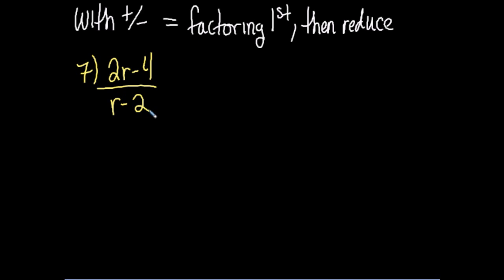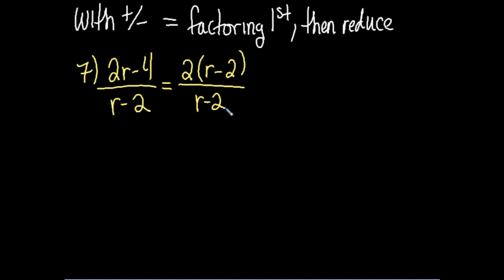So before I can reduce them, I want to see if there's anything I can do to factor them. Now 2r minus 4, the 2 and the 4 have a 2 in common, so I can pull out that greatest common factor of a 2. So when I pull that 2 out, I'm left with an r here and a 2 there. So far okay? And then my denominator, I couldn't do anything with. It was just r minus 2. I can't take anything away from either of those except for a 1, and that's pointless.